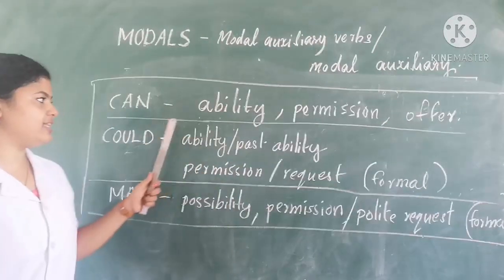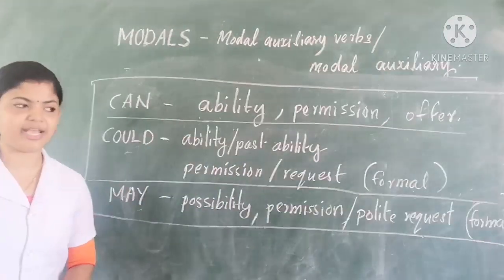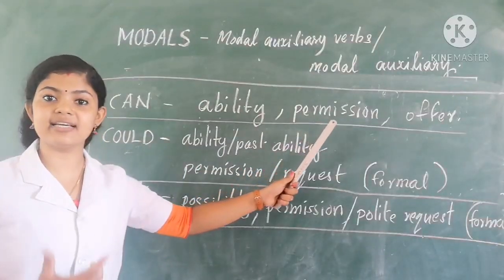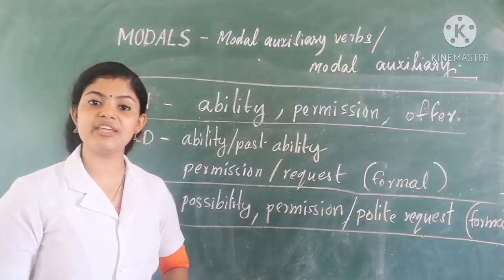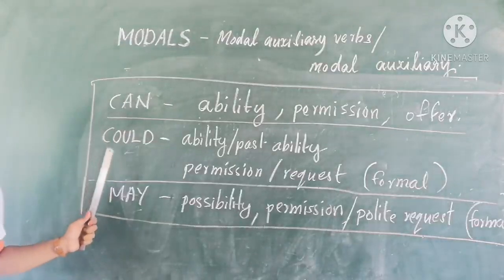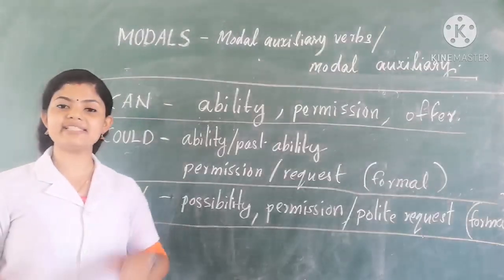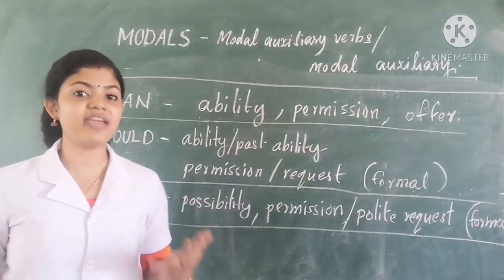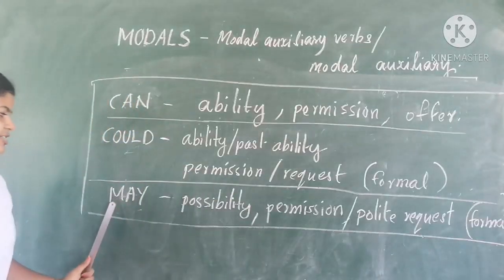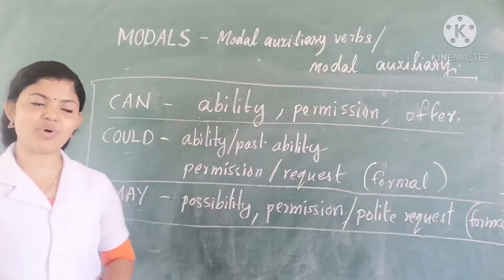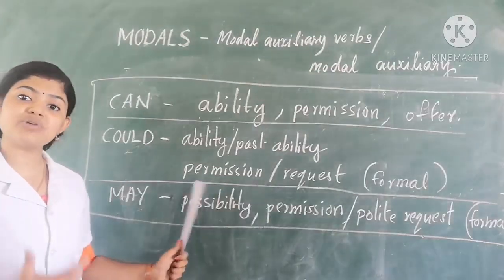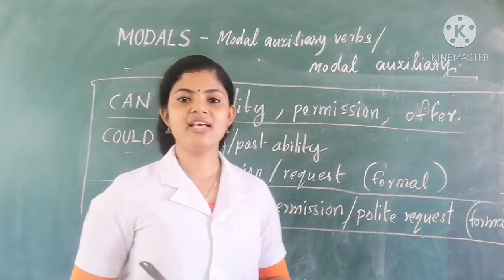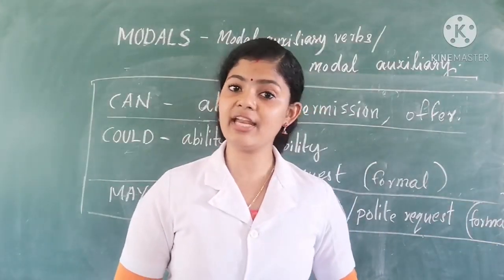So these are the three modal auxiliary verbs we discussed today. The first one is can. Can is used to show the ability, or to ask or give permissions, asking offers or giving offers. Next one is could. Could is used to show past ability, and it is also used to ask permission or request in a very formal way. The last one we learned today is may. May is used to show the possibility, or to ask permission or request in a very polite way. So these are the modal verbs we learned today. They are can, could and may.